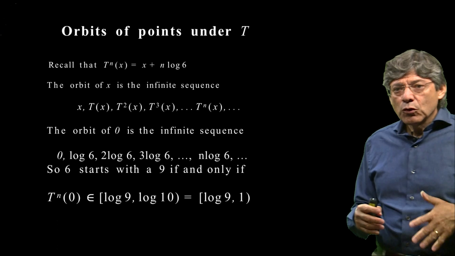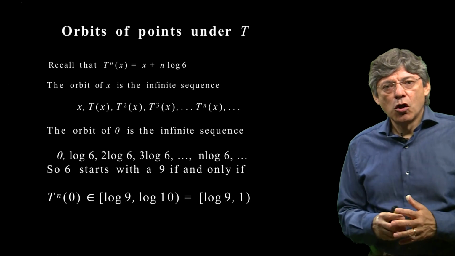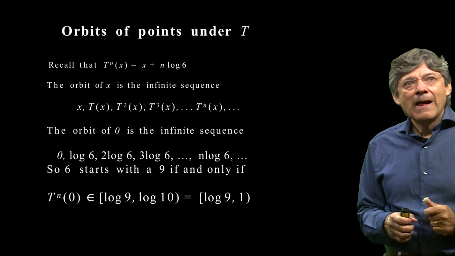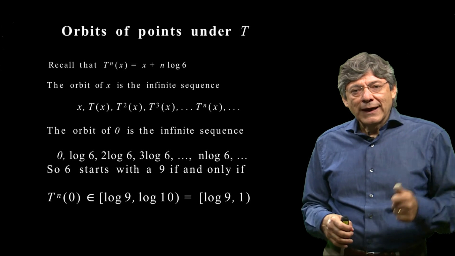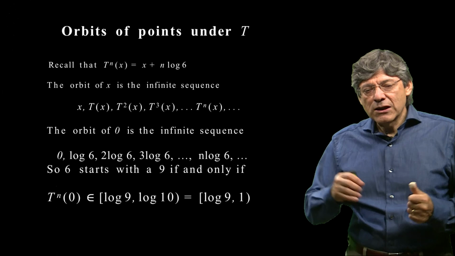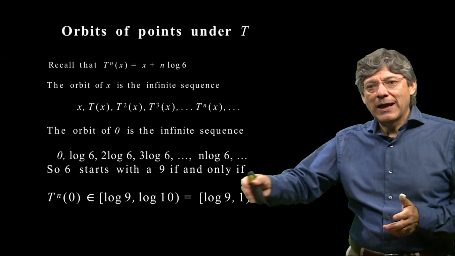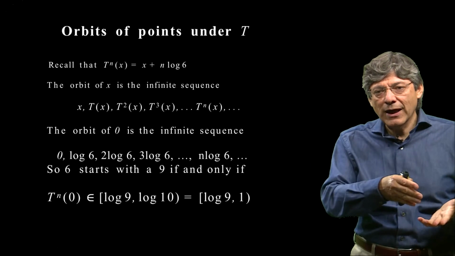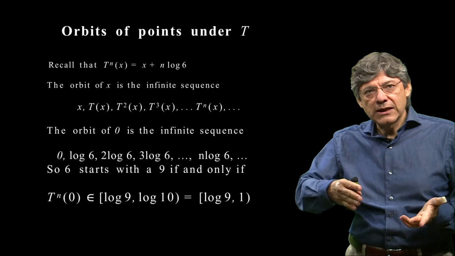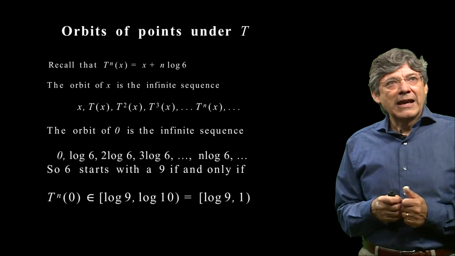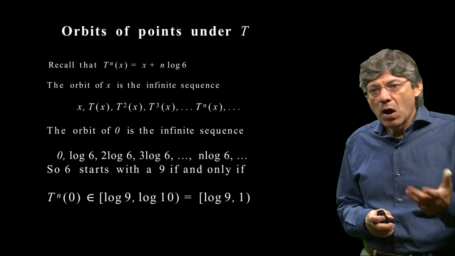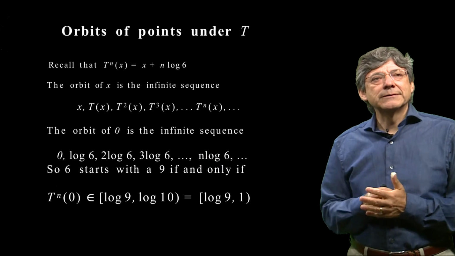So now let's look at more detail at what we call the orbits of a point under the transformation. If you have a point x, the orbit of x consists of the sequence that is obtained by iteratively applying t to various points in the sequence. So you start with x, you apply t to that, get t of x, you apply t again, you get t squared, t cubed, you get an infinite sequence. So that we call the orbit, or sometimes people may call that the positive orbit, because you are looking at the forward orbit.